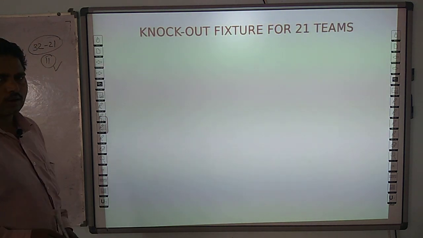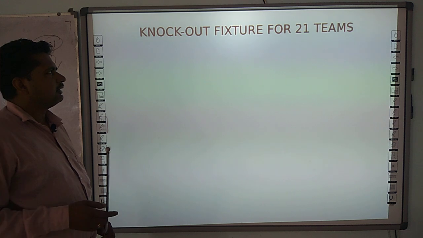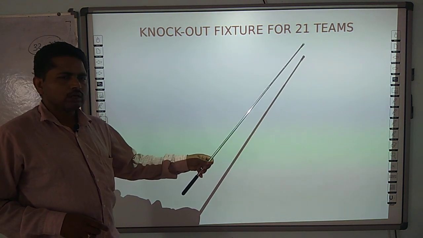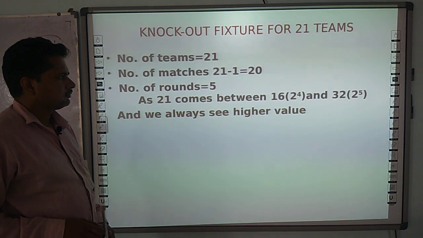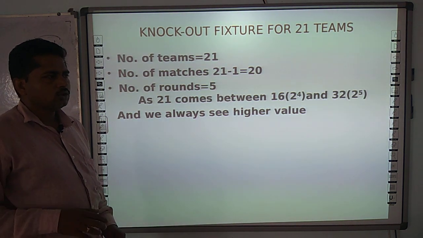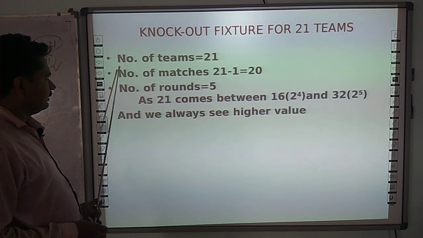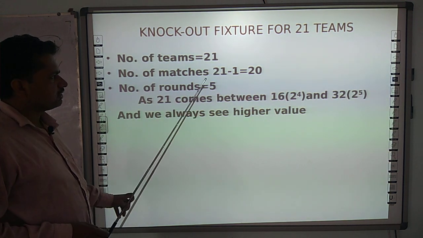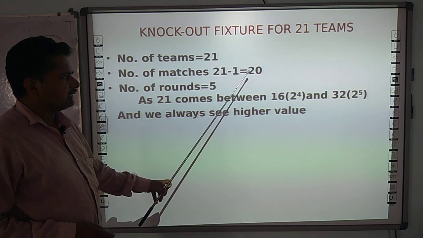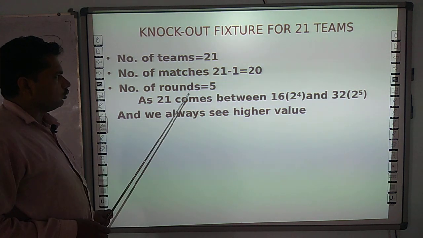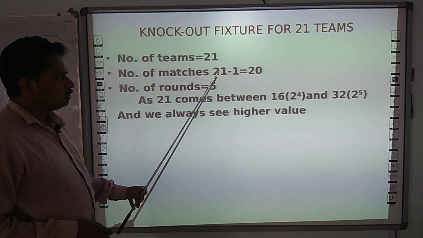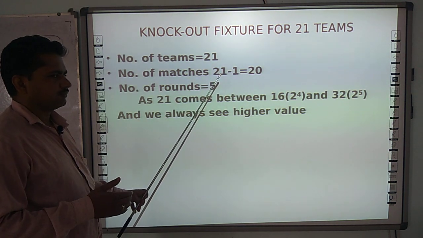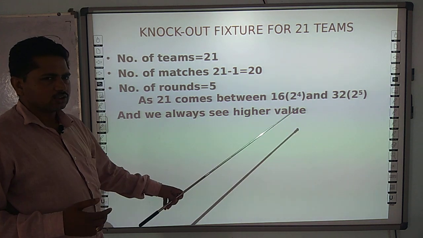Next, for understanding it more clearly, we discuss the knockout fixture for 21 teams. Once again we go through the calculation. The number of teams is 21, so the number of matches is 21 minus 1, that is 20. The number of rounds is 5, as 21 is a little more than 16 and a little less than 32.